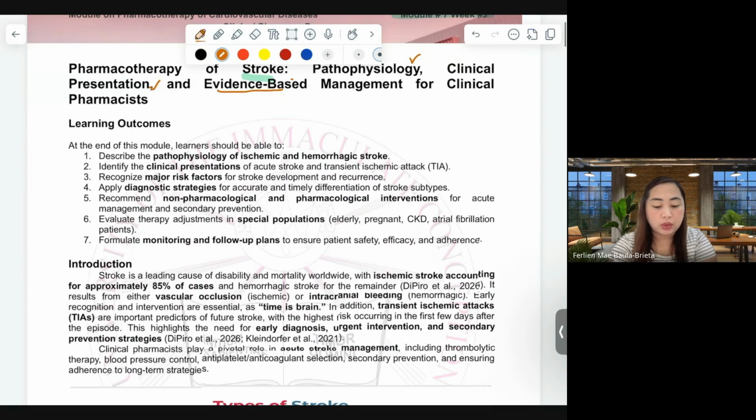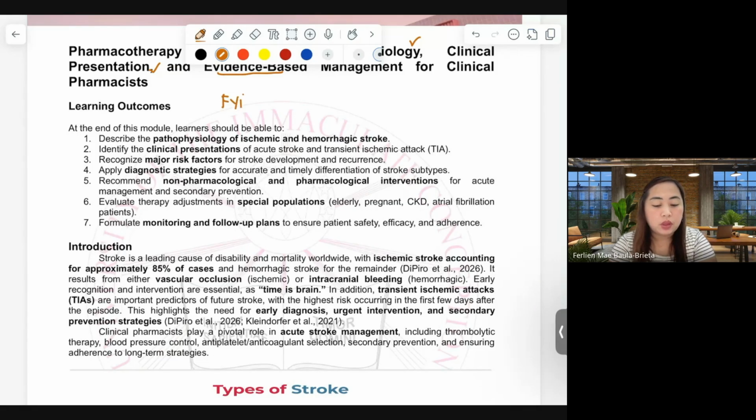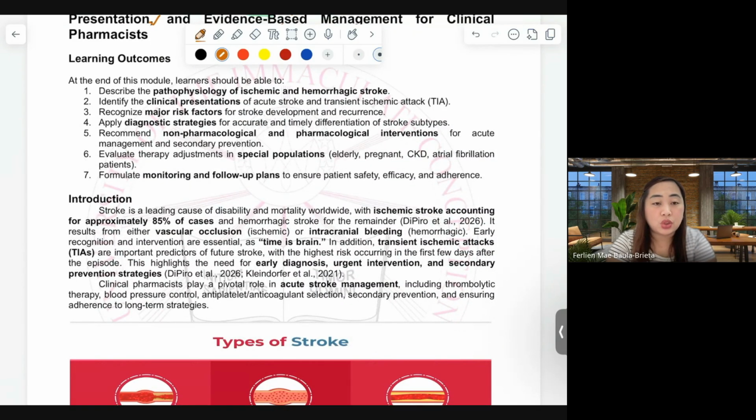For our learning outcomes, at the end of this module, I intend the learners to be able to describe the pathophysiology of ischemic and hemorrhagic stroke, identify the clinical presentations of acute stroke and transient ischemic attack, also recognize major risk factors for stroke development and recurrence, apply diagnostic strategies for accurate and timely differentiation of stroke subtypes.